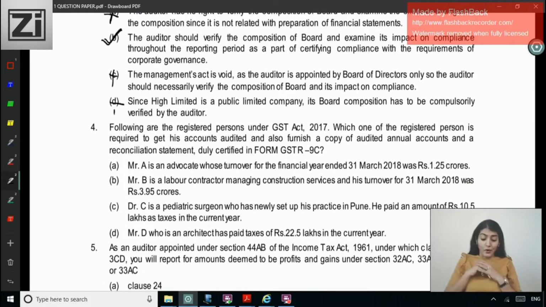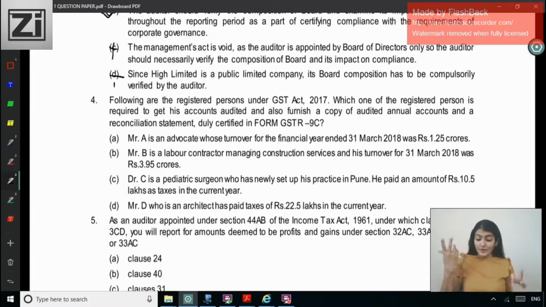Right, next one. Following are the registered persons under the GST Act 2017. Which one of the registered persons is required to get his accounts audited and also furnish a copy of the audited annual accounts and a reconciliation statement duly certified in Form GSTR 9C? Right, so now they are saying which registered persons are required to file GSTR 9C whose aggregate turnover exceeds 2 crore. Mr. A is an advocate whose turnover for the year is 1.25 crore, so not exceeding 2 crore.